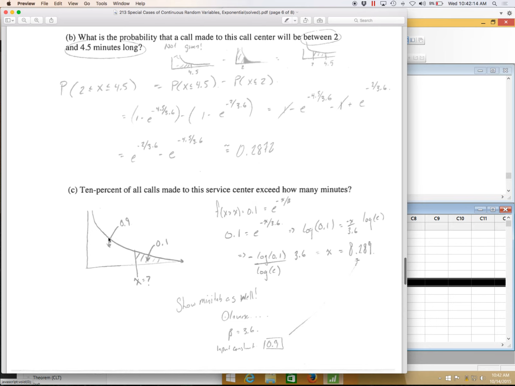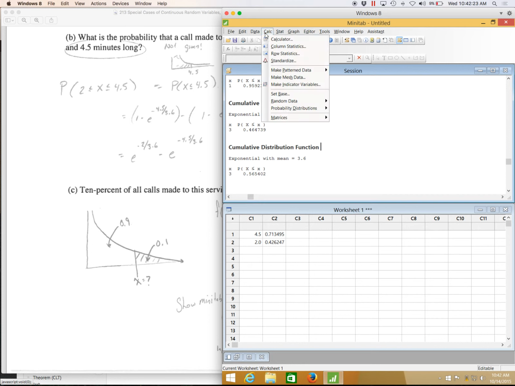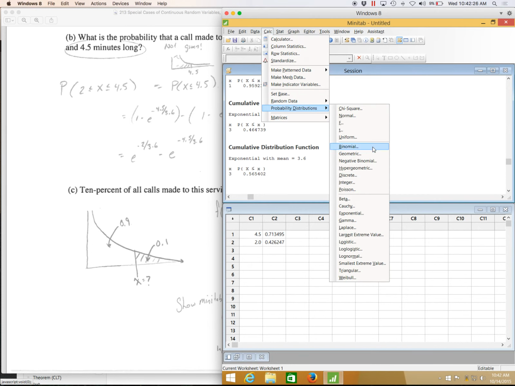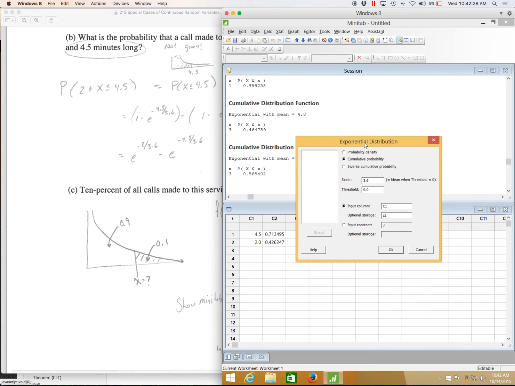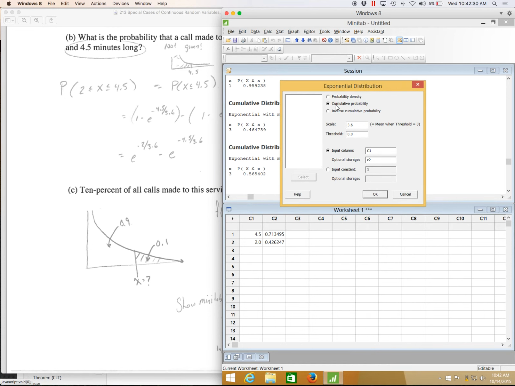Here, the area is known, and I'm looking for the value. We've never done a question like this yet. I need to go to Calc, Probability Distribution, still the exponential distribution. When I had the value and wanted the area, I used cumulative probability. But here I have the area and I want the value, so I will select inverse cumulative probability. The average length of a call is still 3.6 minutes.